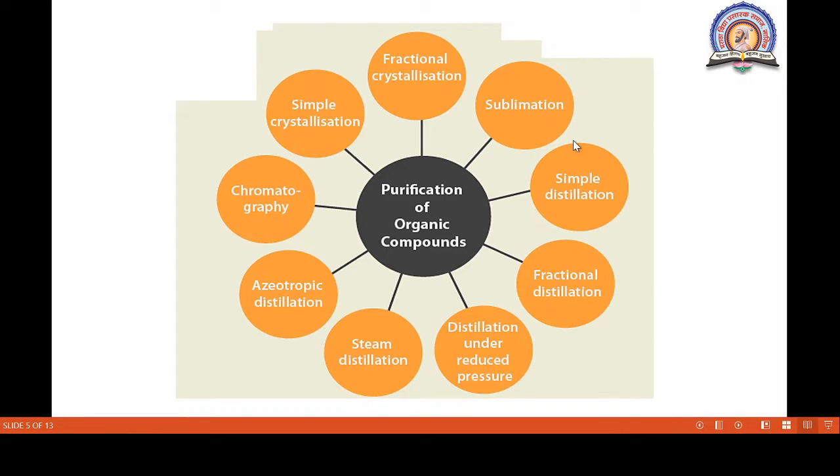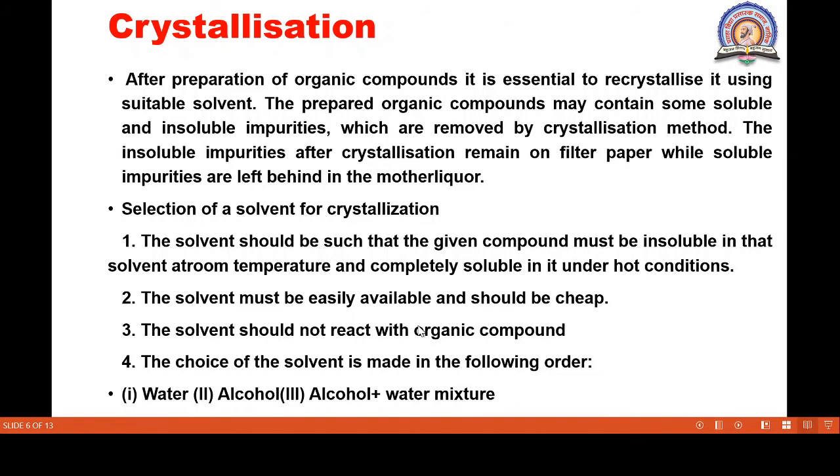So first is simple crystallization, then chromatography, azeotropic distillation, steam distillation, distillation under reduced pressure, fractional distillation, simple distillation, sublimation and fractional crystallization. So all these methods are used to purify organic compounds. Out of these methods, some methods we are going to discuss in this lecture. So the first purification method of organic compounds is crystallization.